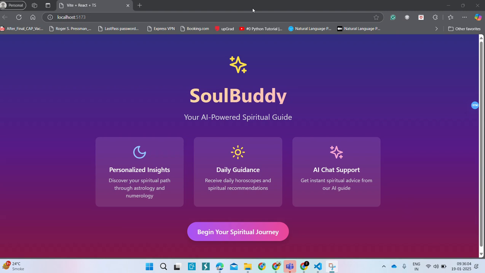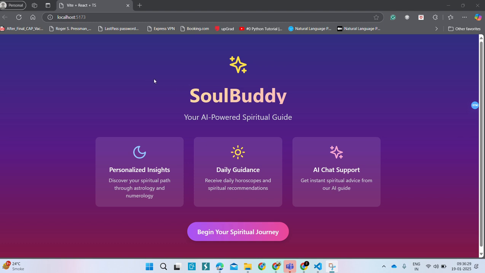Me and my team have created a project for a Level Supermind hackathon. This hackathon consists of three tasks, of which we have performed the third task, in which we have to develop an AI platform that generates a personalized spiritual guide through astrology and numerology systems, which provides insights, recommendations and rituals based on the user's birth details, along with a chatbot for spiritual advice.